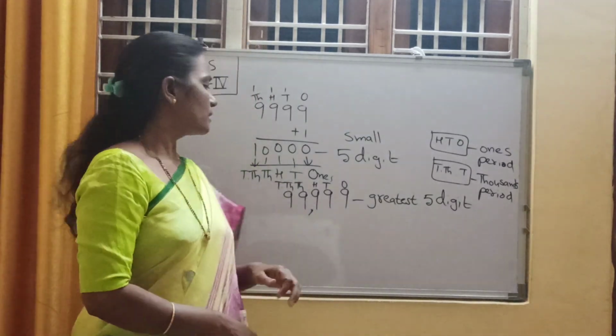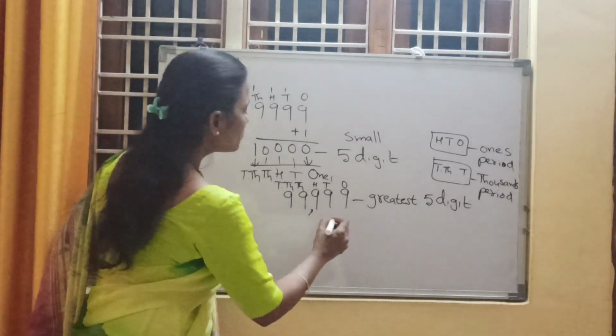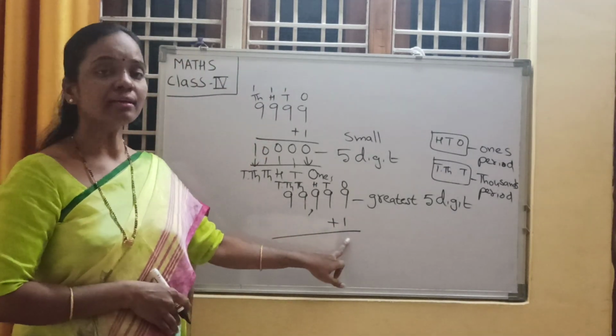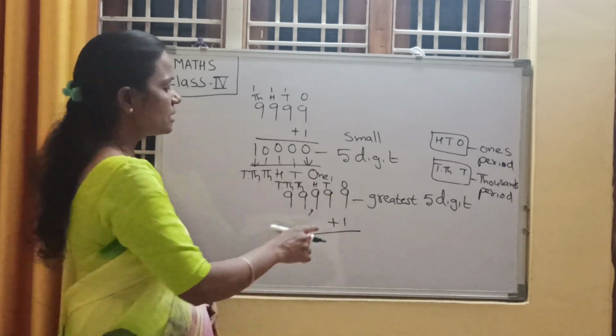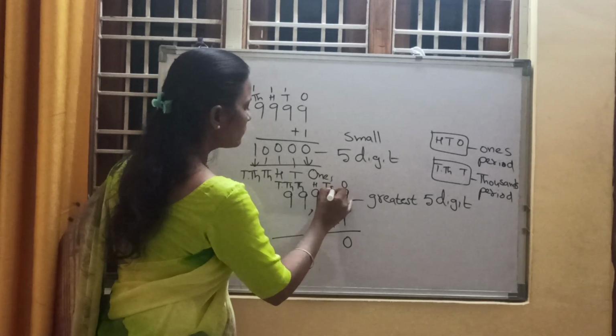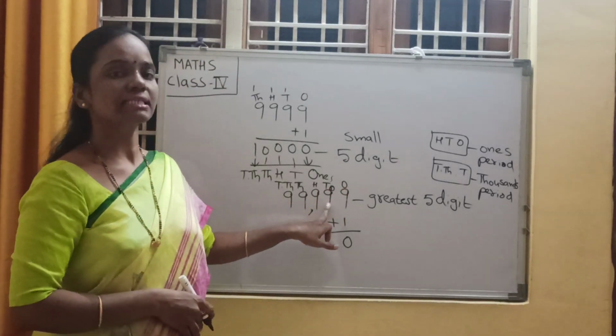Yes, children? So now I am going to add 1 to this number. Now 9 plus 1 is 10. Write 0 here, 1 is the carry over. 1 plus 9 is 10.